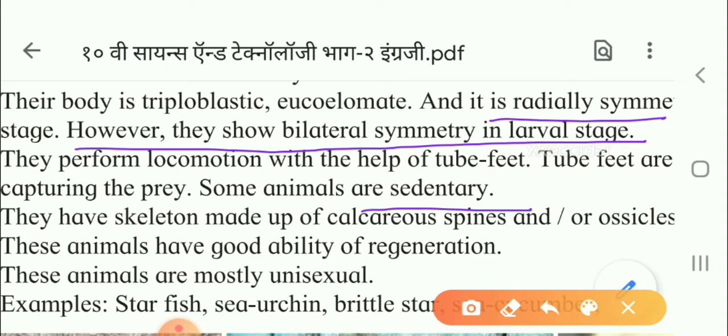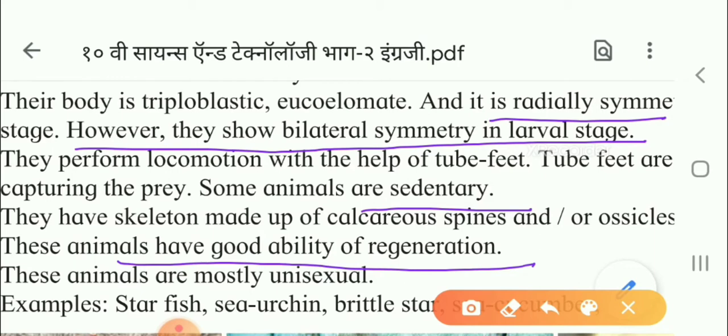And sometimes there is an endoskeleton in the form of plate-like structures inside the arms. These are called ossicles. Now next, these animals have a good ability of regeneration. Regeneration means if their arm is cut again and again, it is formed again. So this property is called regeneration. These animals are mostly unisexual. Unisexual means the male and female reproductive organs are in different organisms.